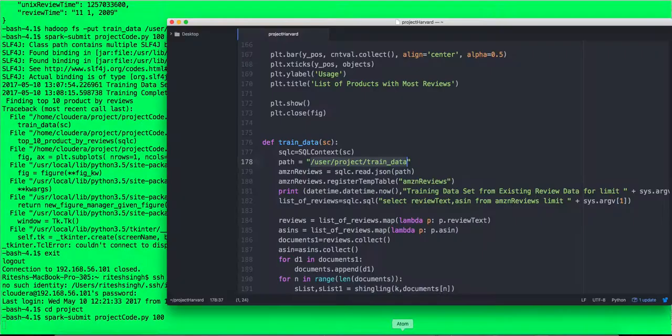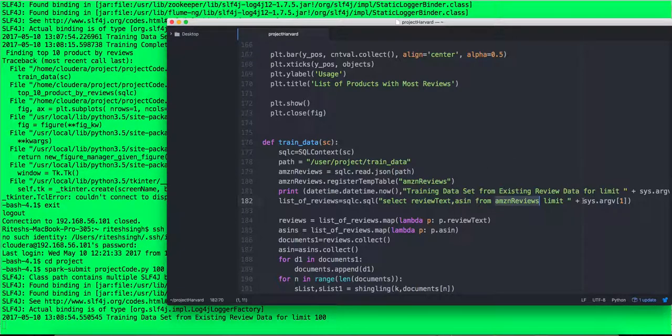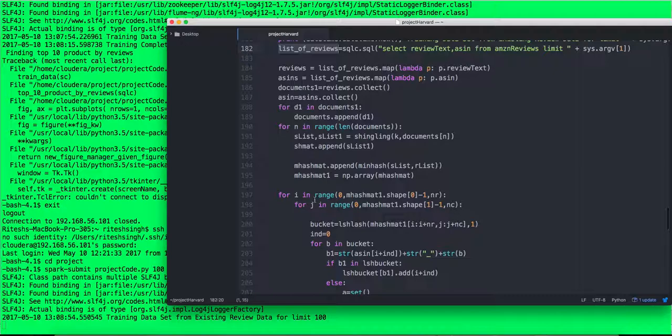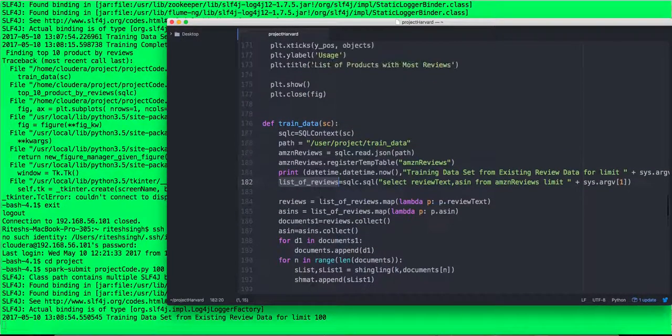So in the meantime, let's go back to the code. What this program does is it goes through the train data and runs a query, select review text as text from Amazon reviews. Using the Spark SQL context, we are able to retrieve the data set, and we pass the argument vector from the OS argument, and we use this to train our systems. Once the system is trained, and these are the algorithms which Naren will go into in detail once this demo is done, all our training data set will be initialized.